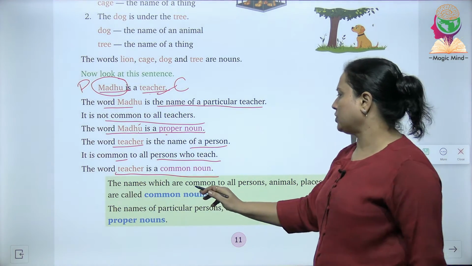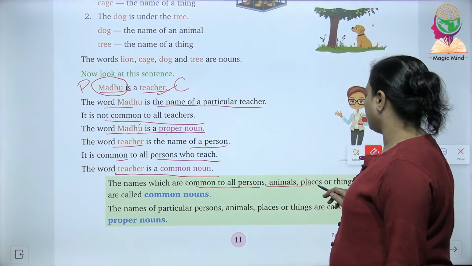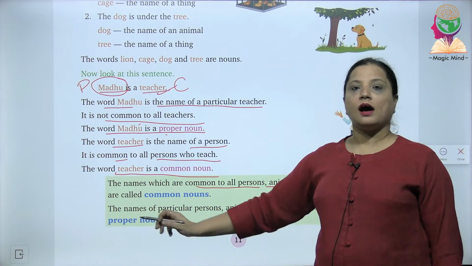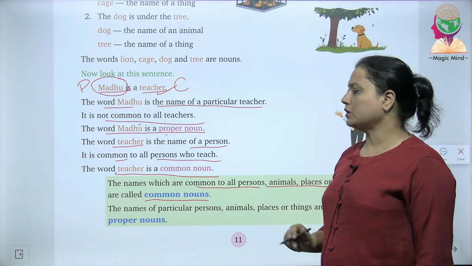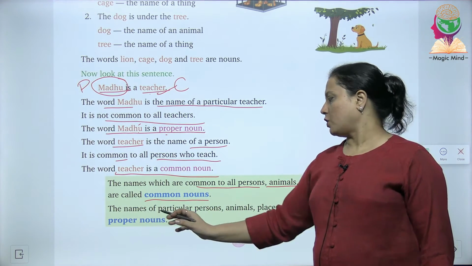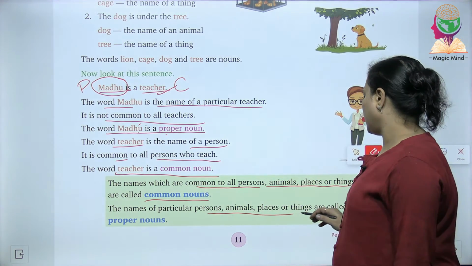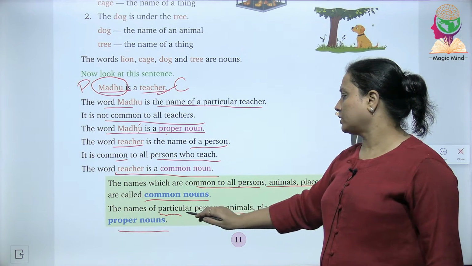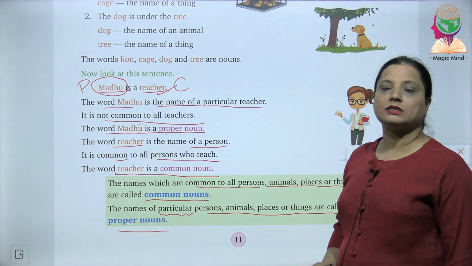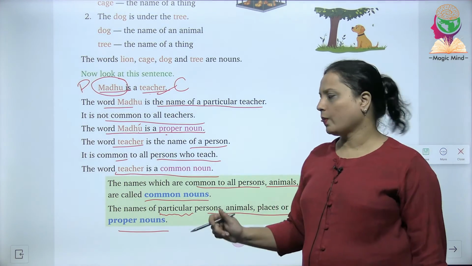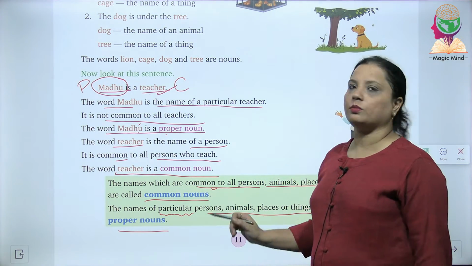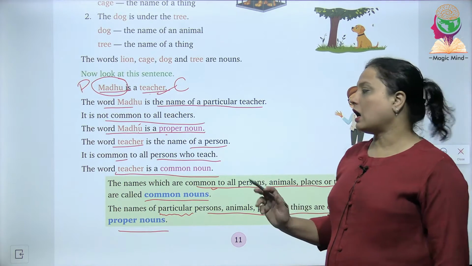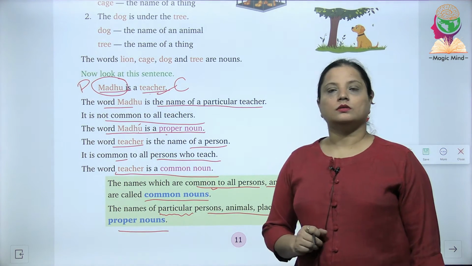The names which are common to all persons, animals, places or things are called common nouns. The names of particular persons, animals, places or things are called proper nouns. Remember this: a particular person, place, animal or thing is known as a proper noun, or the names which are common to all person, place, animal or thing are known as common nouns.